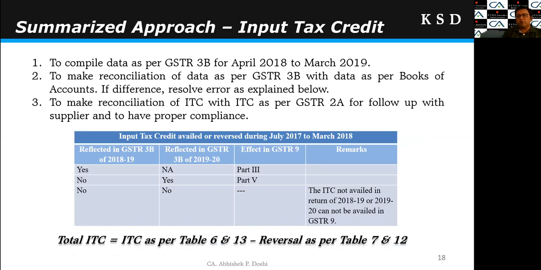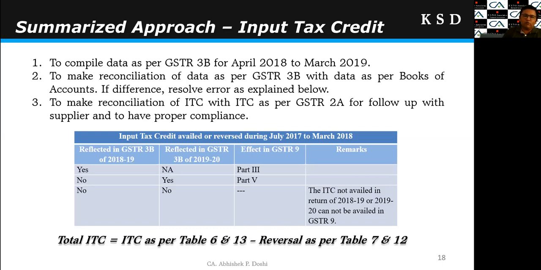Then let us summarize the approach for the input tax credit. Again, as we said, we will compile the data of 3B for 1890. We will compare the 3B data with books of accounts and GSTR 2A, and we will give effect as per the below table, right? Say for example, first row, ITC of 1819 which I have availed in 3B of 1819. So for 1920, obviously there is no impact. The same will be reflected in the GSTR 9 part 3, that is table 6, right?